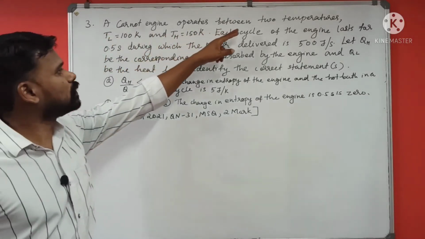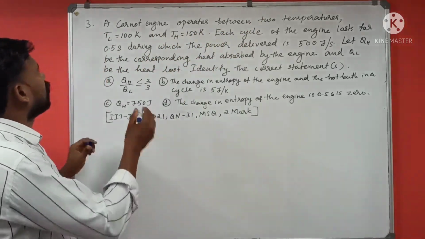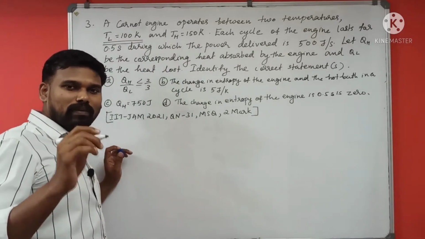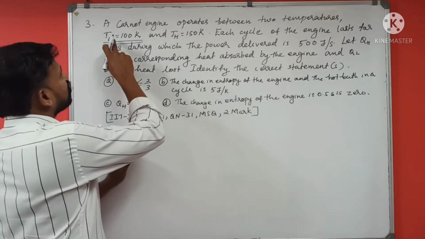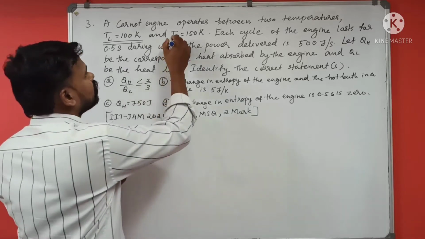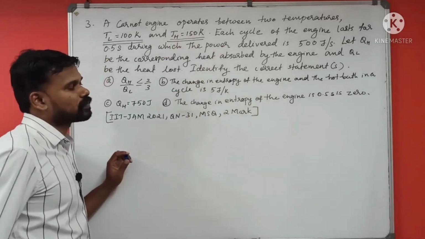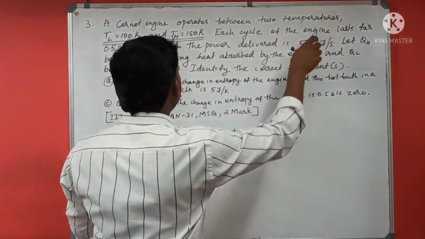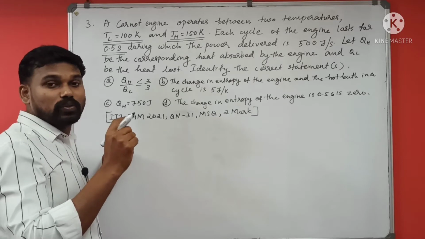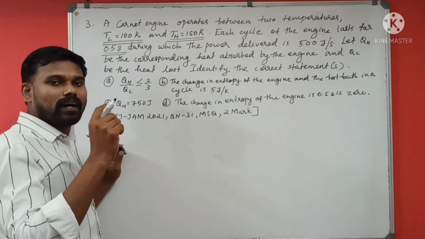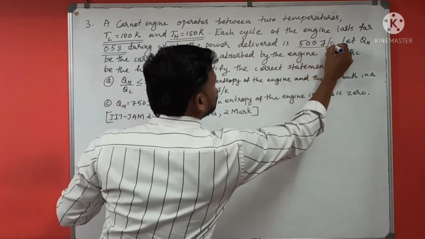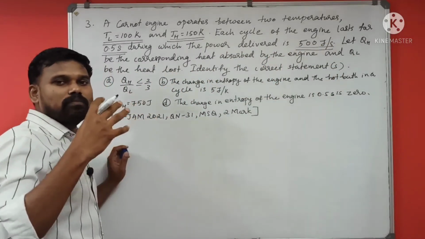The Carnot engine operates between 2 temperatures. TL is 100 Kelvin. TL means temperature of the cold reservoir. Low temperature means the temperature of the cold reservoir. This is the temperature of the hot reservoir. Each cycle of the engine lasts for 0.5 seconds. This is the time required to complete one Carnot cycle for the engine, during which the power delivered is this, the power delivered by the engine